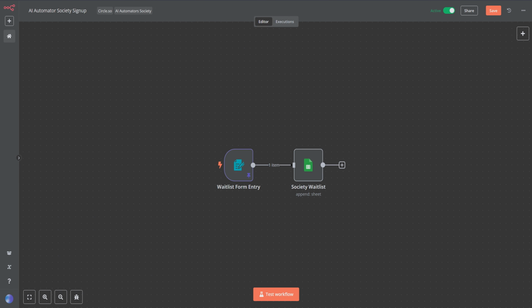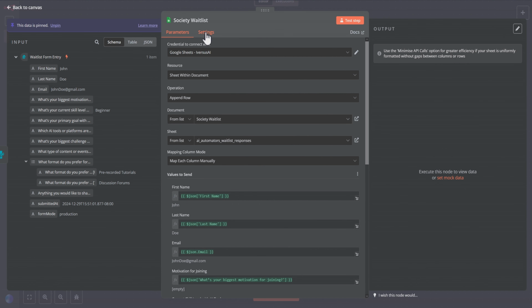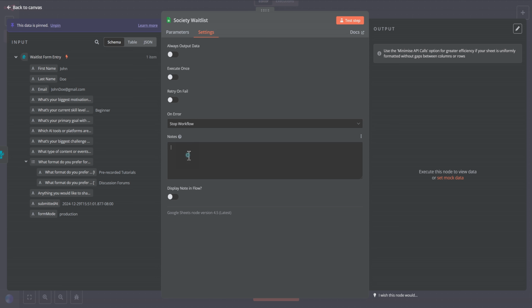Okay, I know that I have told you and teased about this little tip that's so life-changing, and so here it is. I have these 2 nodes here in this workflow. You've seen this wait list form for the AI Automators Prompt Crafting Society. And when I open up this node here, let's say I want to add a note to the nodes. So I'm going to just type in here, this is a note field. And I'm going to actually change that to, this is the note field, just to make it 100% clear.